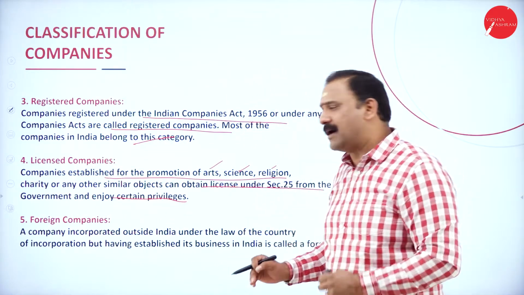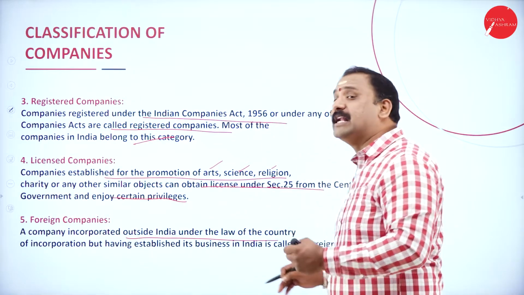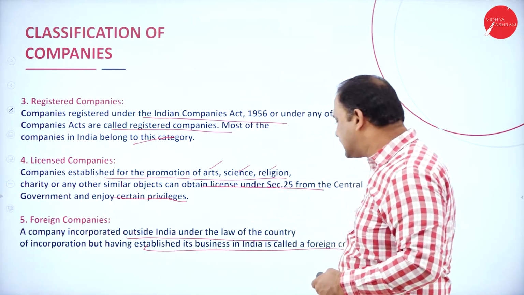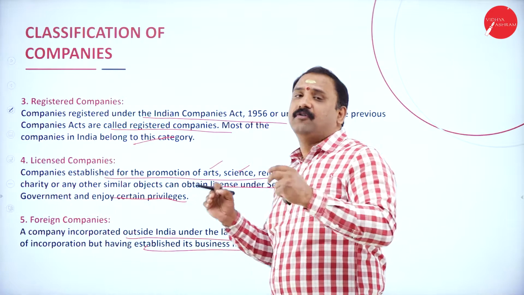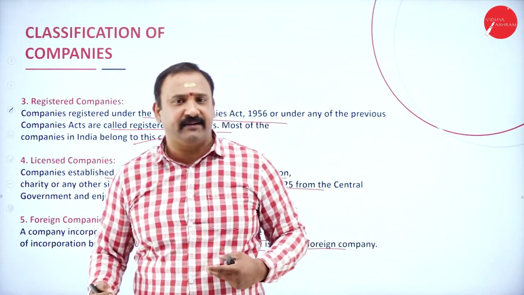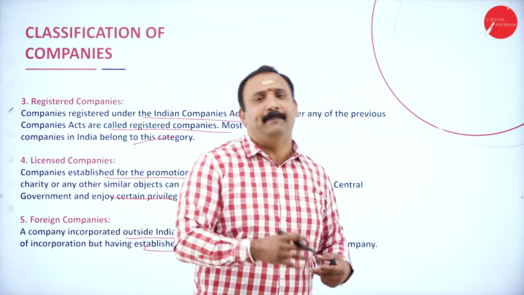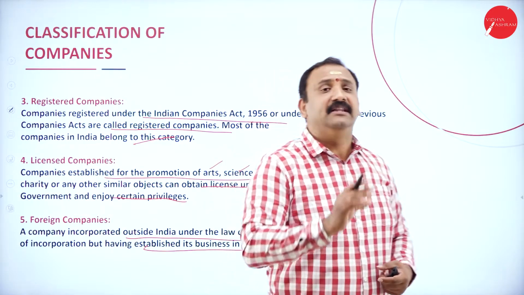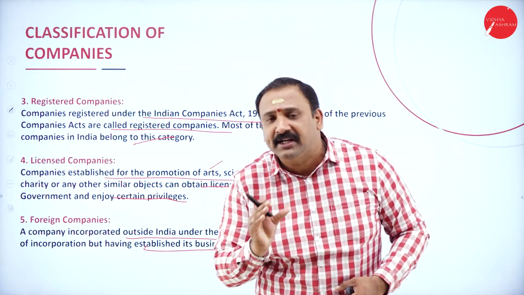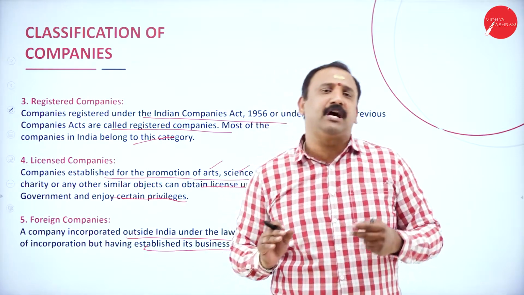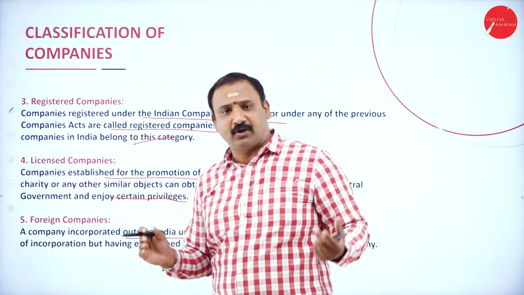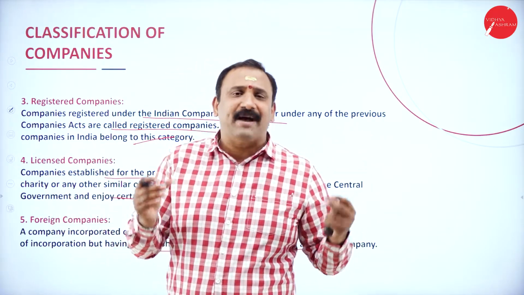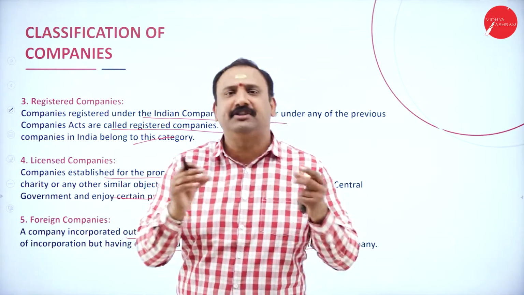Followed by foreign companies: a company incorporated outside India under the law of the country of incorporation, having established business in India, we call a foreign company. For example, General Electric, Procter and Gamble India Limited, Nestle India Limited, Johnson and Johnson India Limited. These companies are not of Indian origin. They are foreign companies located in different parts of the world. Their headquarters might be in some other part of the world, but they want to establish an office in India for their own strategic business purpose.